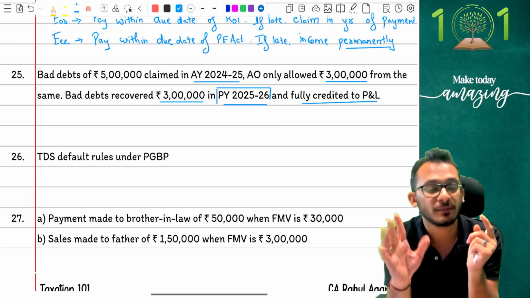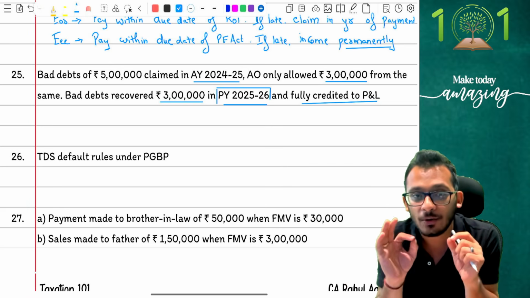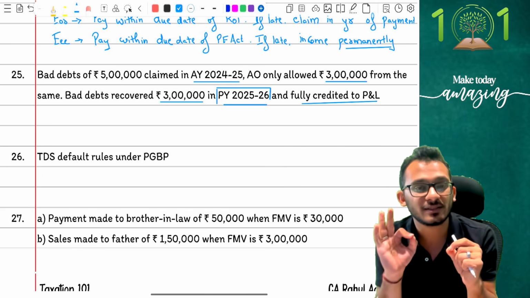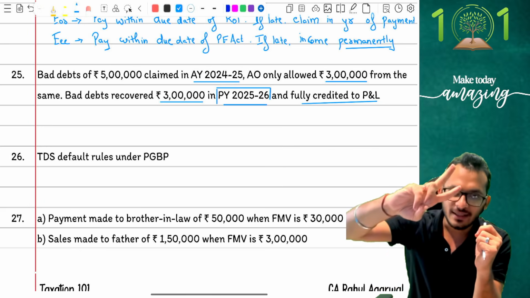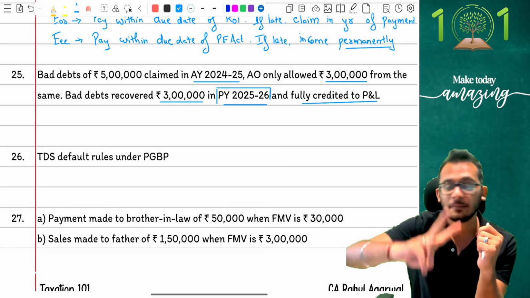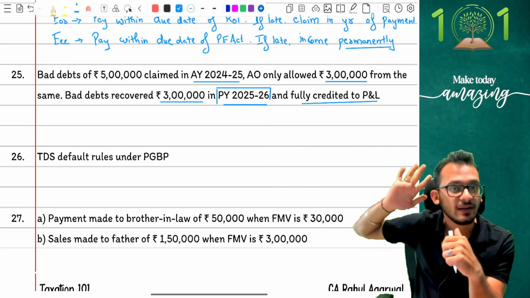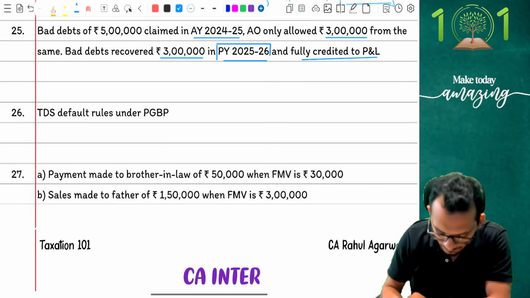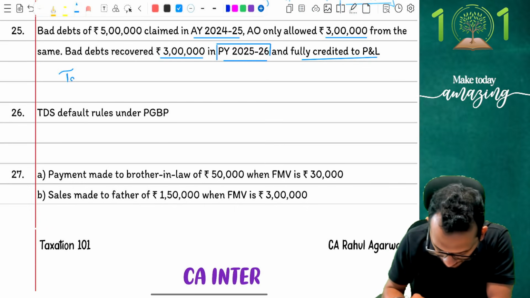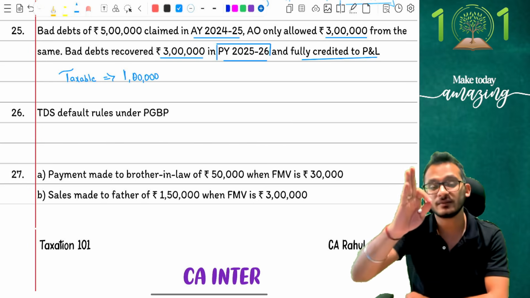I am going to take this from you, which means technically you are going to tell the officer that, sir, I am not going to be taxing the whole 3 lakh rupees which I received in current year. I'm only going to be taxing 1 lakh rupees in the current year. I'm going to be exempting 2 lakh rupees in current year because I already taxed it in that year. Give me taxable amount only 1 lakh. Yes. So with this understanding, people, the first thing you need to understand is taxable amount is only 1 lakh rupees. But here is where the problem is.